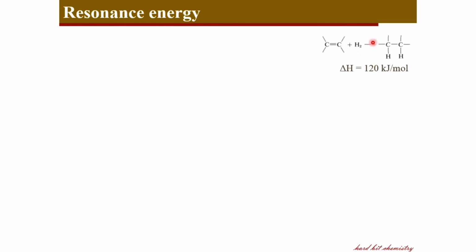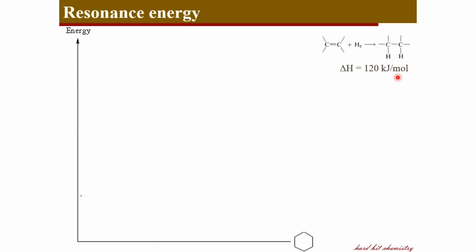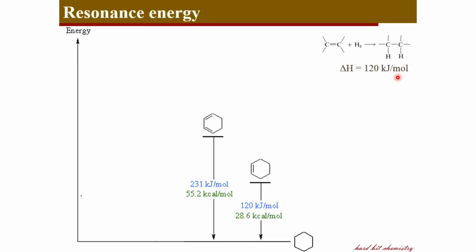Here is the hydrogenation process. A hydrogen molecule is added across a double bond to get the new molecule which is hydrogenated, and the heat of hydrogenation for one double bond is estimated to be 120 kilojoules per mole. Now let's consider the energies associated with hydrogenation processes of various systems.